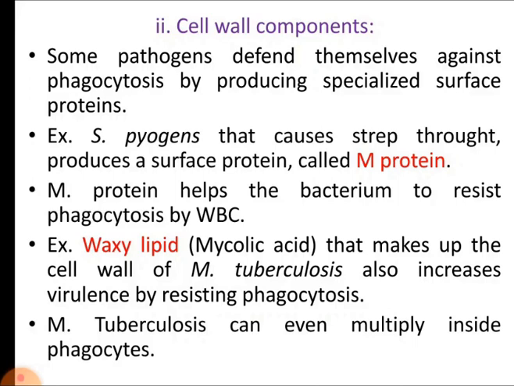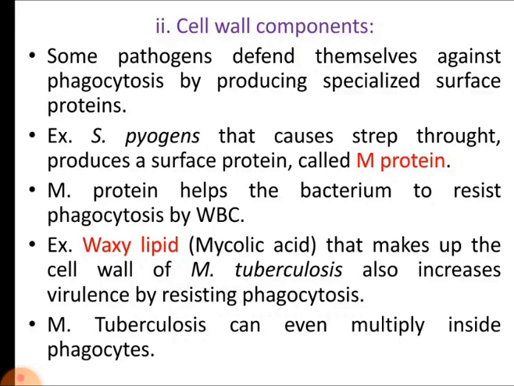Now the most important thing is that some pathogens like Mycobacterium tuberculosis can even multiply inside the phagocytes. So this is a very important thing. The information that we know is that phagocytosis protects the host cells from pathogens. It is true, but some exceptions are there. Some pathogens are so dangerous that after their engulfment, they can multiply inside the phagocytes. So they execute different mechanisms.